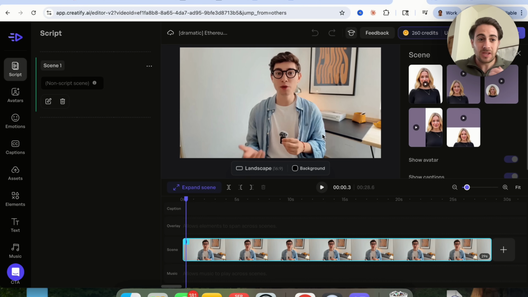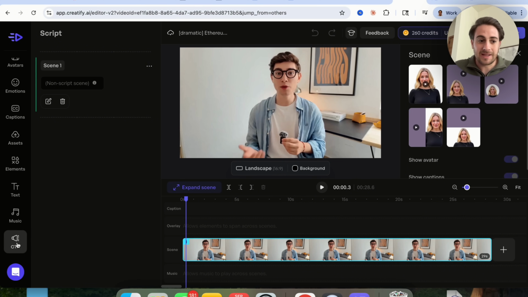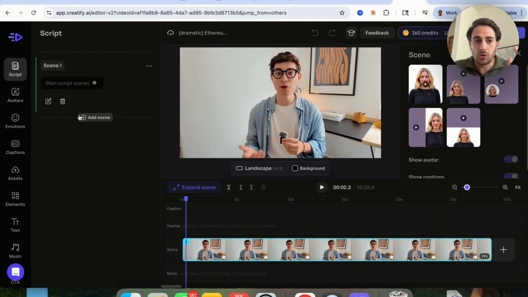And again, I love that you can actually then build this as a template and change the script and change the hook and change the way it's edited. And this allows you to create so many different variations with all of these hyper realistic avatars. And again, we could add in CTAs. There's literally so much you can do straight from inside of here. Or if you wanted to, you could come over here and change the script or something that he says.